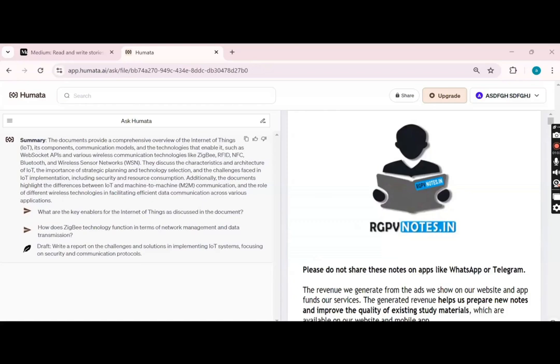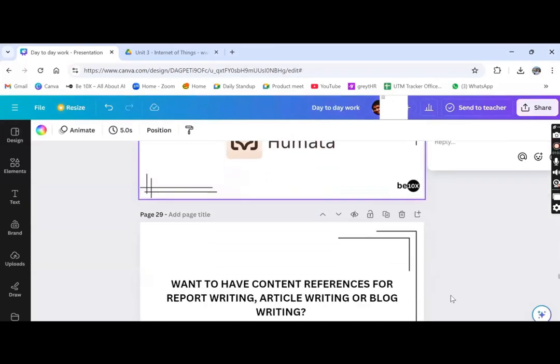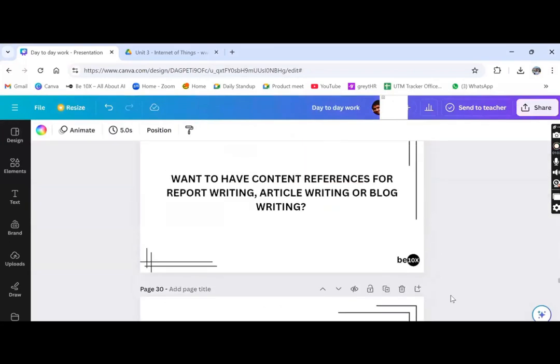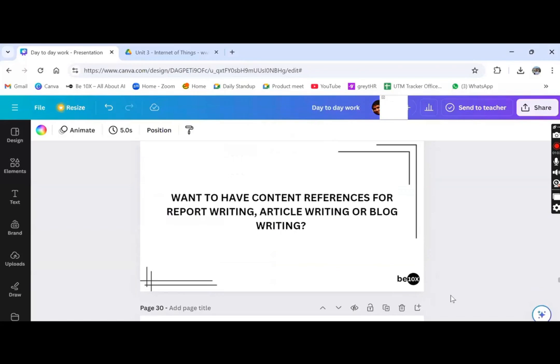Now, another tool is for content references for report writing, article writing, or blog writing. If you want to write some content, generate some content, or write a whole report based on something, do you want help with that? Or else you will need two to three days to complete it, to think about how to write it and what the structure will be, right?